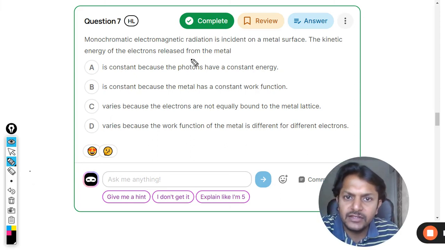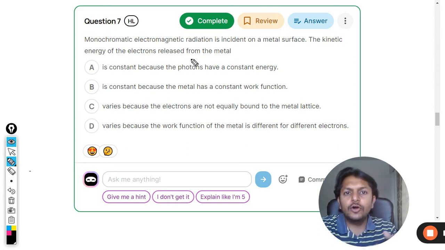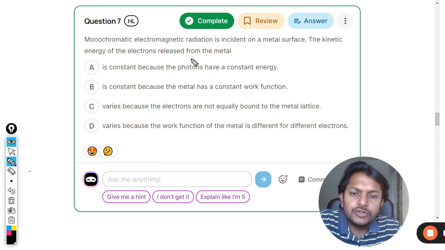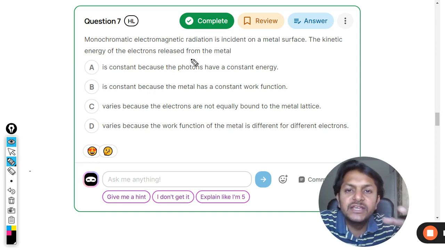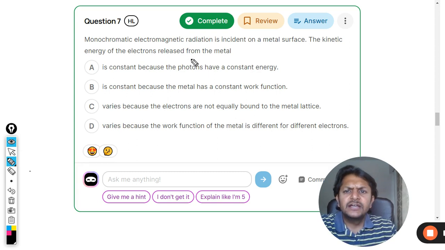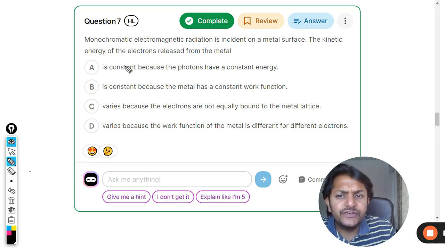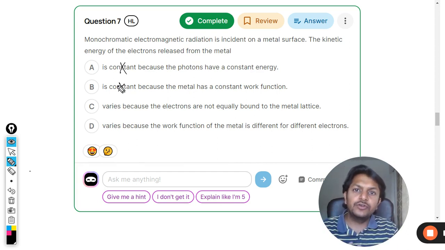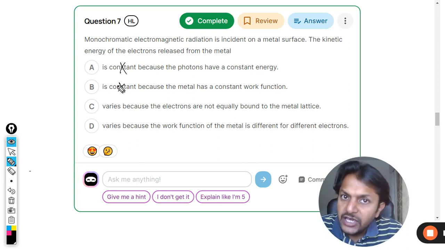Monochromatic electromagnetic radiation is incident on a metal surface. The kinetic energy of the electrons released from the metal, so it's talking about the energy with which the electrons are moving once they're coming out of the metal surface, is constant because the photons have constant energy. First of all, the kinetic energy of the electron is not constant. Every other electron is having a different kinetic energy.